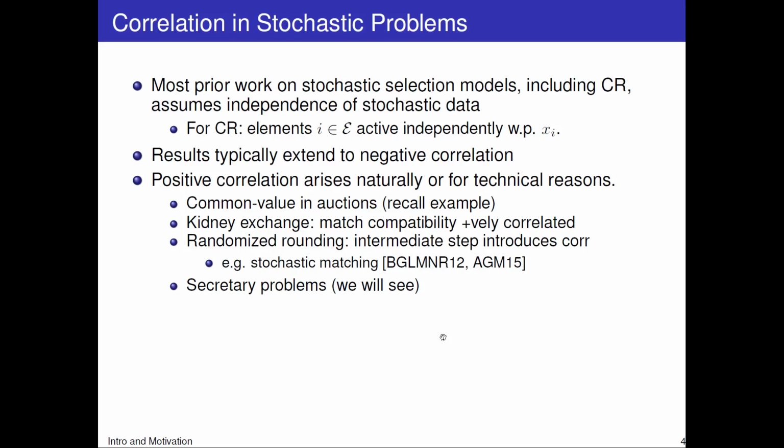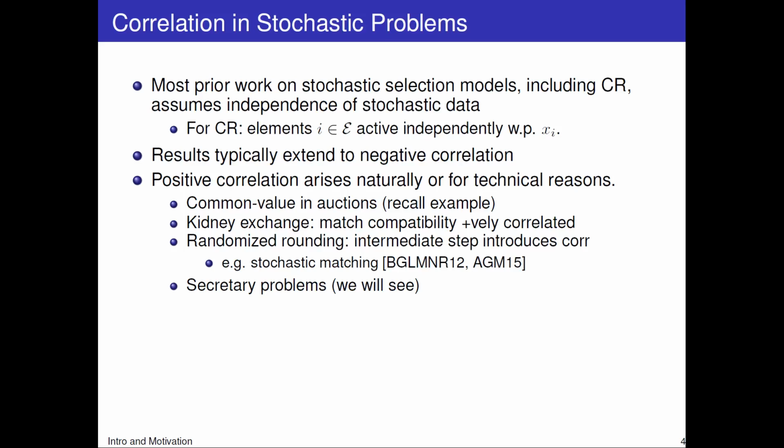Now, this talk is primarily concerned with correlation in contention resolution. Most prior work on contention resolution and on stochastic selection problems more generally assumes independence of the stochastic data. For us, that means that the elements are active independently with given probabilities. The results there typically extend to negative correlation. However, positive correlation tends to arise naturally or for technical reasons in many of those applications.